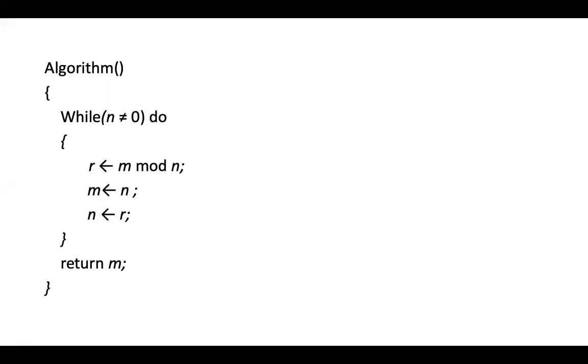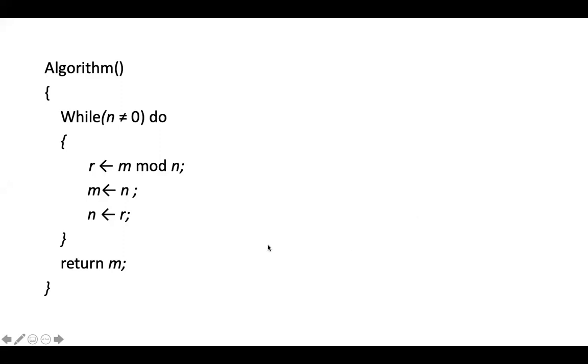And again, whenever I ask a question, don't post the answer in your class WhatsApp group. No need to help your friends. They have to analyze these things on their own.